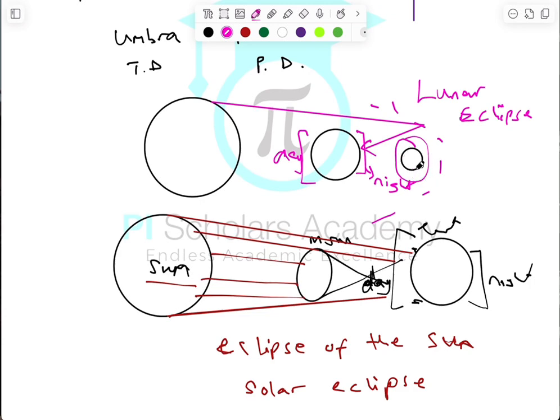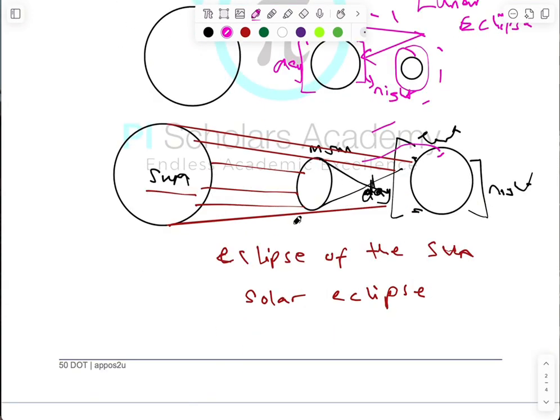Figure out what exactly would be the situation for these people to experience eclipse of the earth. Because if the moon can give moonlight, the moon being an opaque object that reflects light from the sun to give moonlight, then the earth as well can reflect light from the sun and give earthlight to people living on the moon. So think about that. So that's that for eclipse.